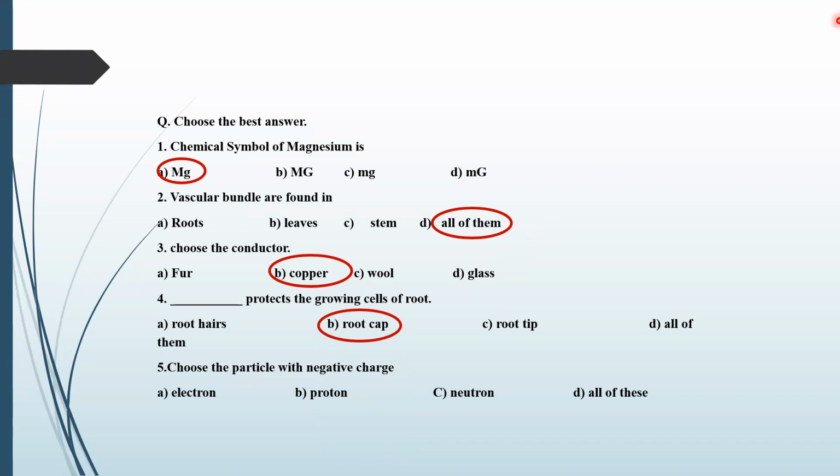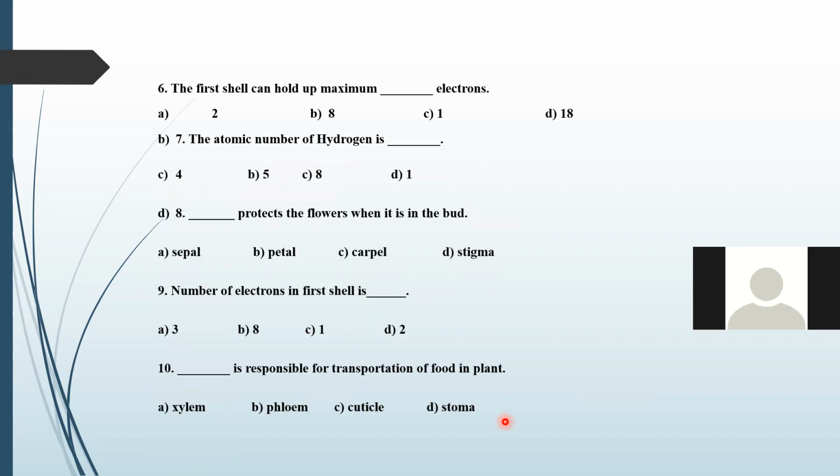Okay. Now come towards the fifth one. Choose the particle with negative charge. Electron, proton, neutron. Sir, may I? Electron is the correct one. Yes. Okay, the sixth part: the first shell can hold a maximum of dash electrons. 2, 8, 1, and 18. Sir, may I answer? Yes, you can. Sir, A, number 2. Yes, 2 electrons are occupied by the first shell.